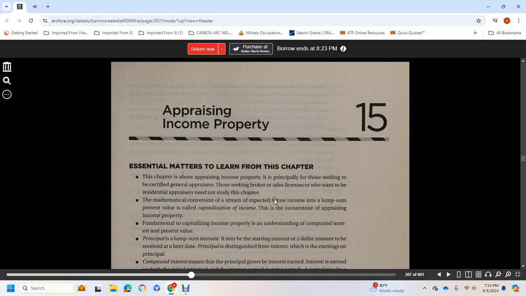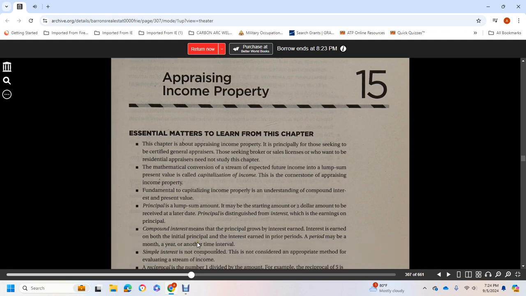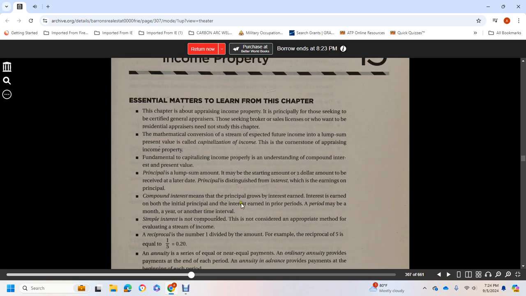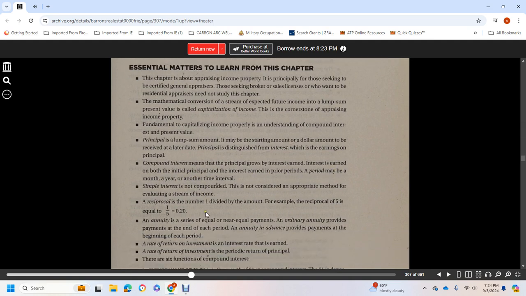Mathematical conversion of a stream of expected future income into a lump sum, the present value, through capitalization of income, is the cornerstone of appraising income property. Fundamental to capitalization of income are compound interest, principal, and lump sum amounts. Principal is a dollar amount to be received later, distinguished from interest, which is earnings on the principal. Compound interest means the principal grows, because interest is earned on both the initial principal and interest earned in prior periods, whether the period is a month, a year, or any other time interval.